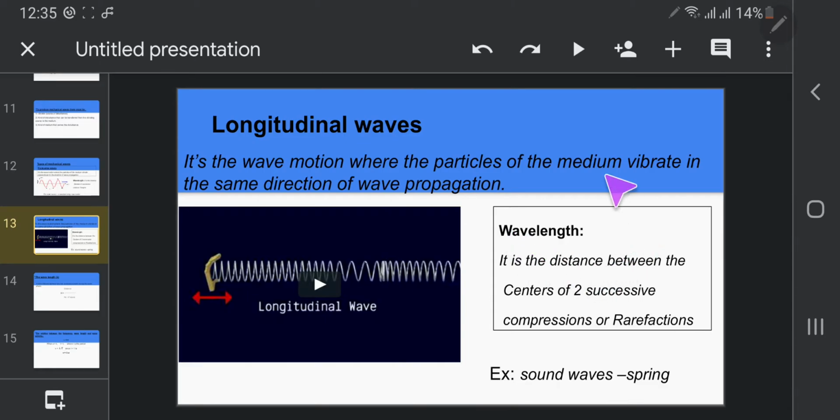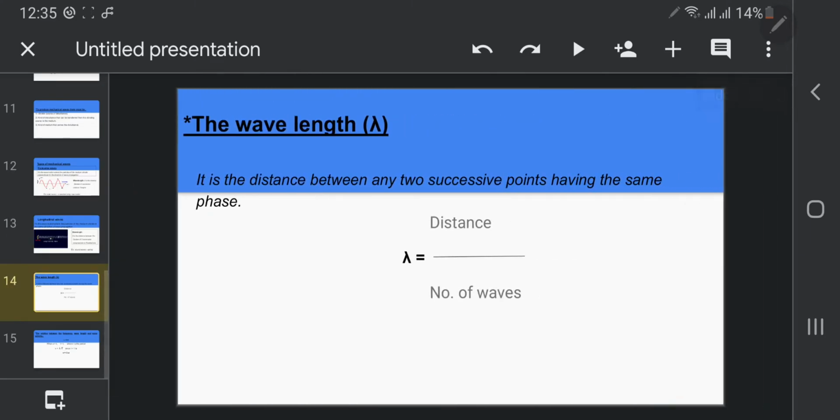But the general definition of the wavelength is the distance between any two successive points having the same phase, I mean the same direction, positive or negative. Crest in the positive direction, or trough in the negative direction. So the wavelength equals distance over number of waves.